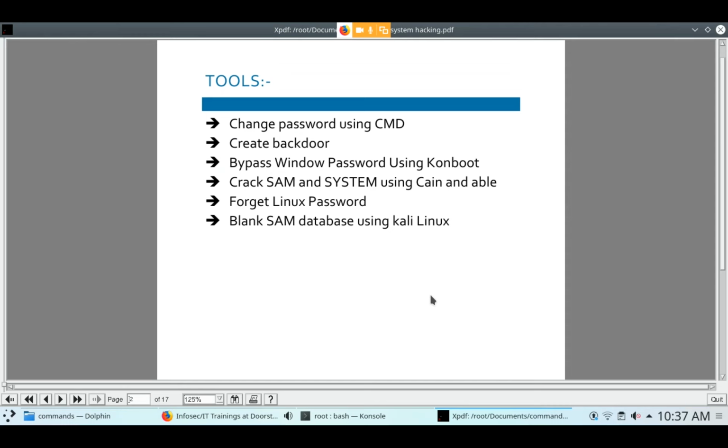How can you create a backdoor? There are two files in Windows. The first file is cmd.exe and the second file is sethc.exe. We place sethc.exe into cmd.exe, and after changing that,